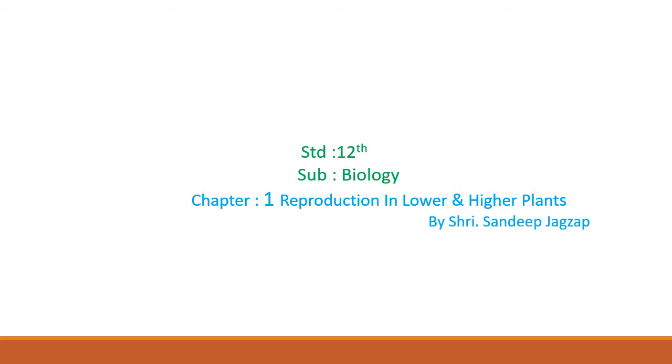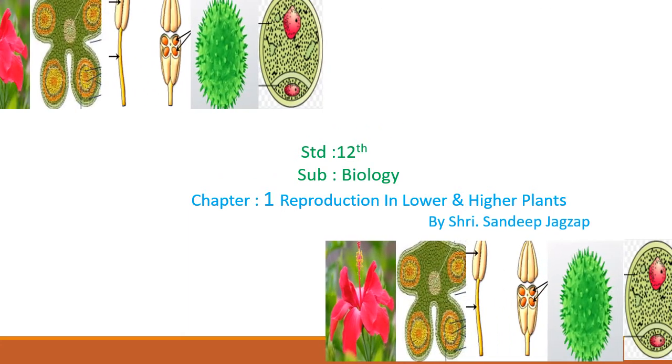Hello students, from this academic year 2020-21, new syllabus has been introduced for 12th Science by Maharashtra State Board. There are total 15 chapters in the textbook of biology. Today we are going to learn chapter number 1, reproduction in lower and higher plants.